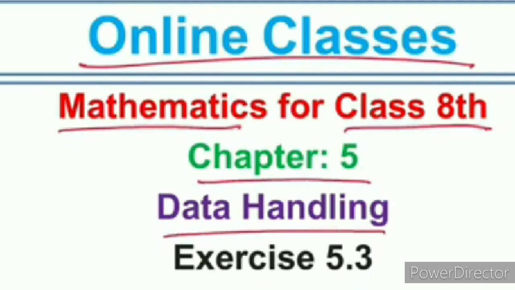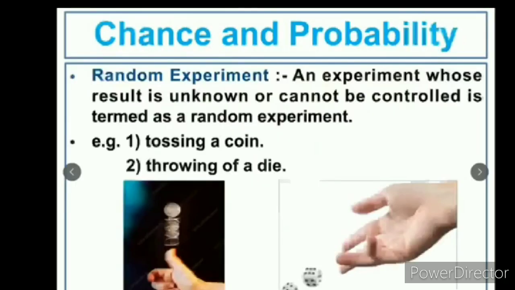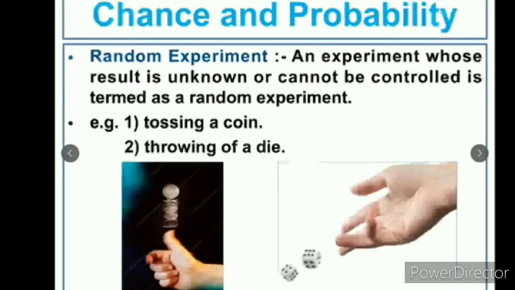Today's class we are going to study exercise 5.3 of chapter 5, data handling. The first topic to be discussed in this exercise is chance and probability. Before starting the exercise, we should know some terms related to this topic.